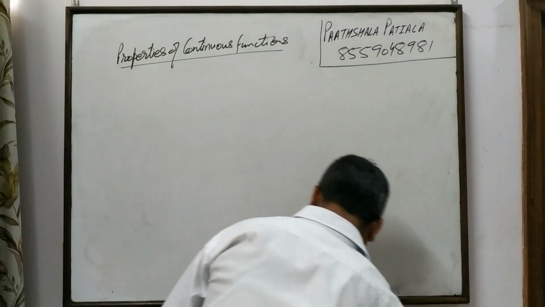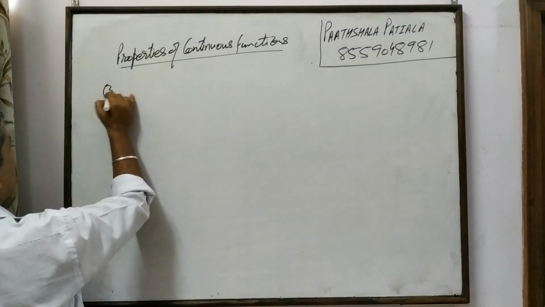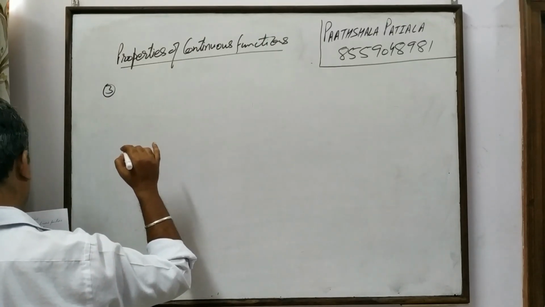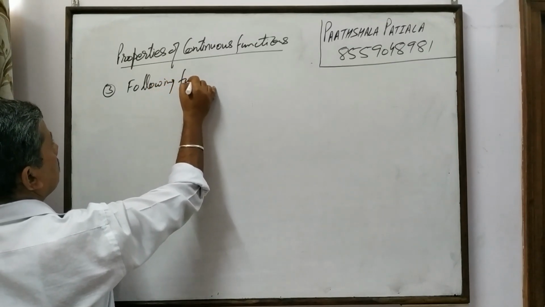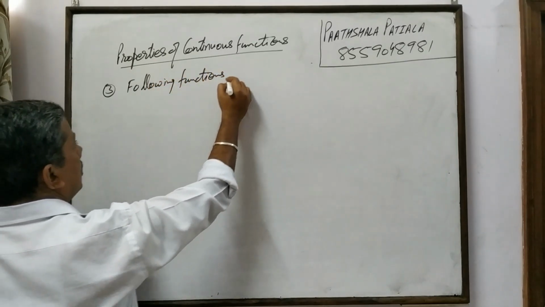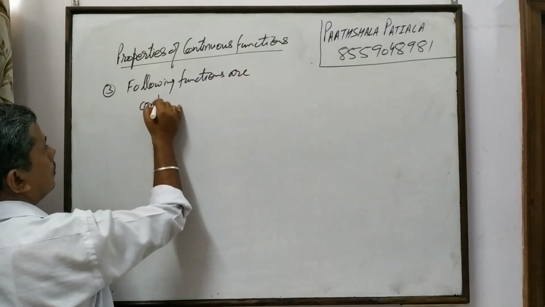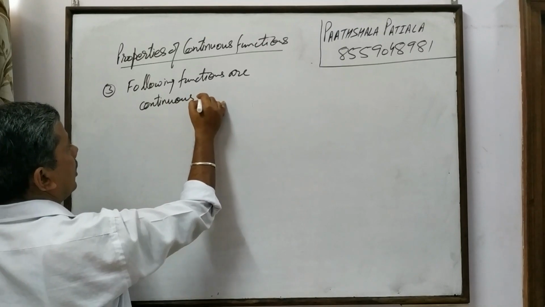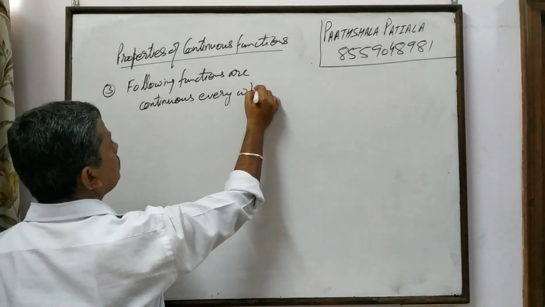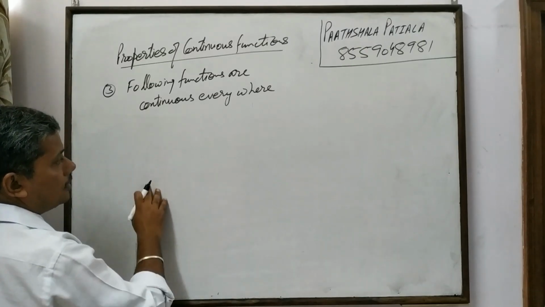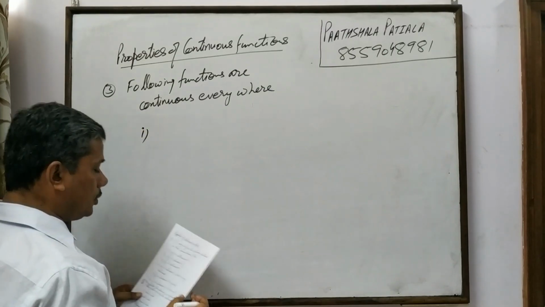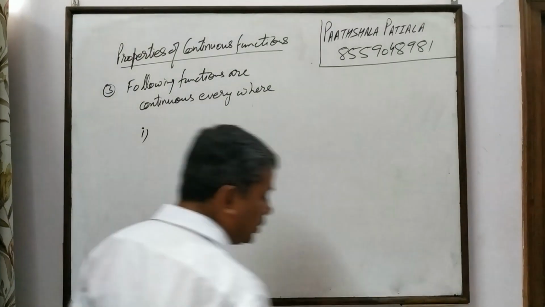Third property, the following functions are continuous everywhere. Means they are continuous over all the real numbers, that entire real line, minus infinity to infinity.